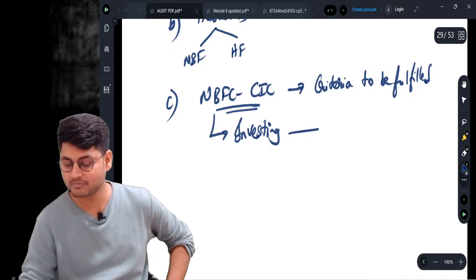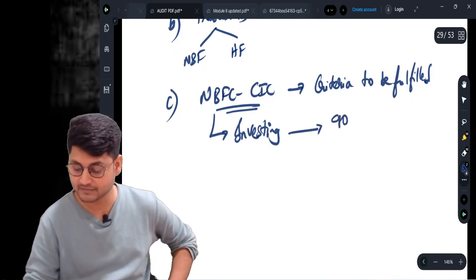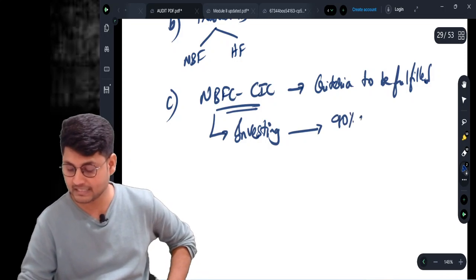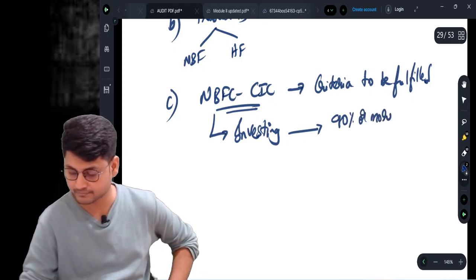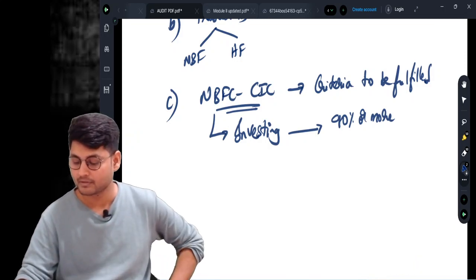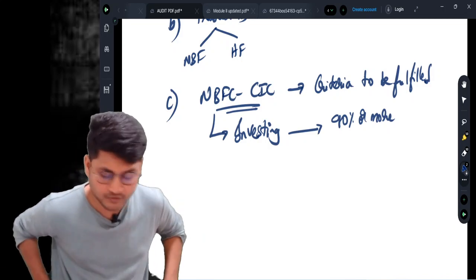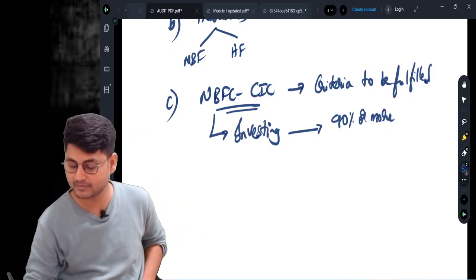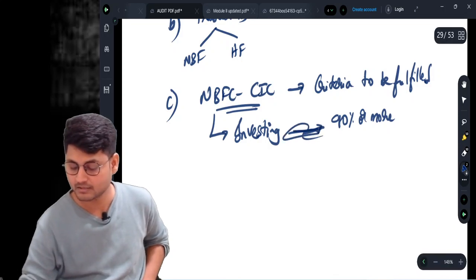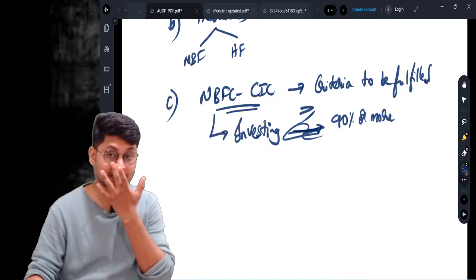So the investment must be more than or equal to 90% of total assets.